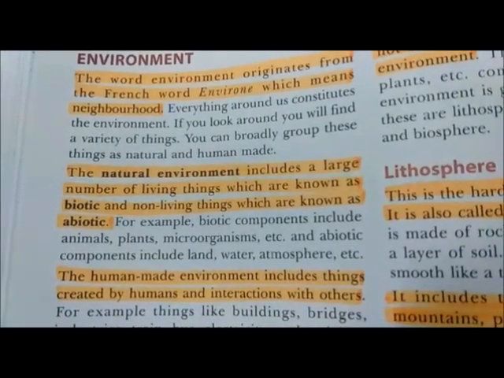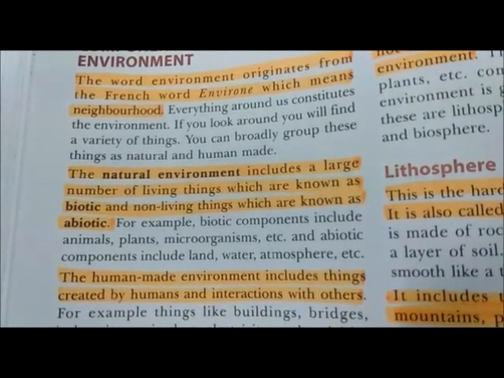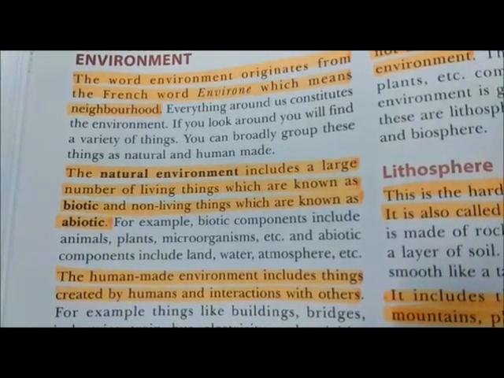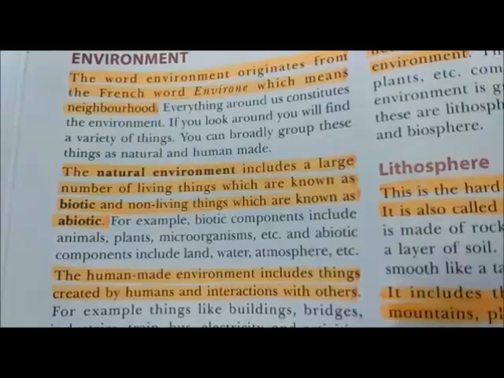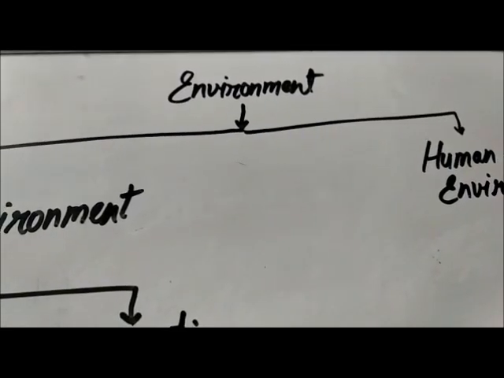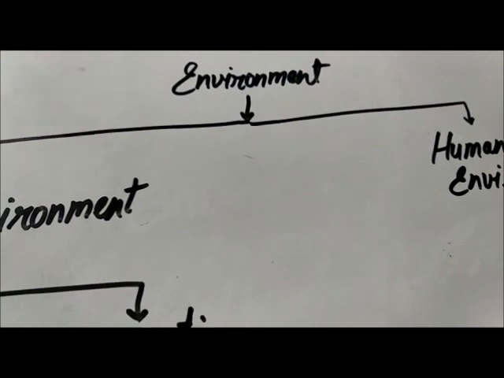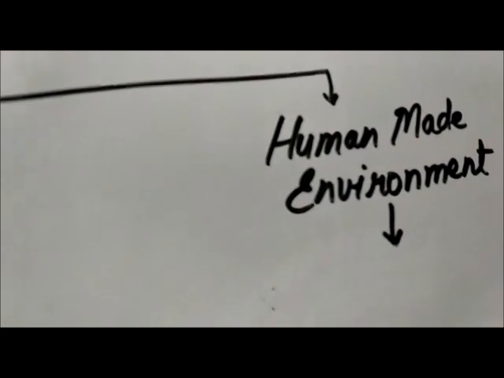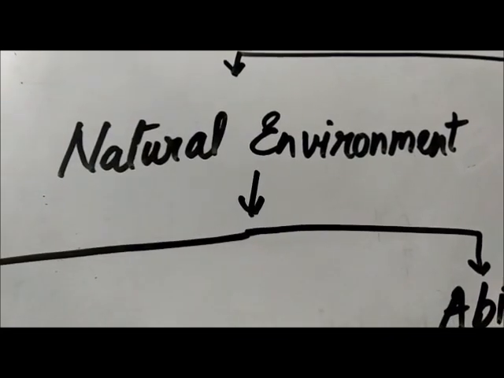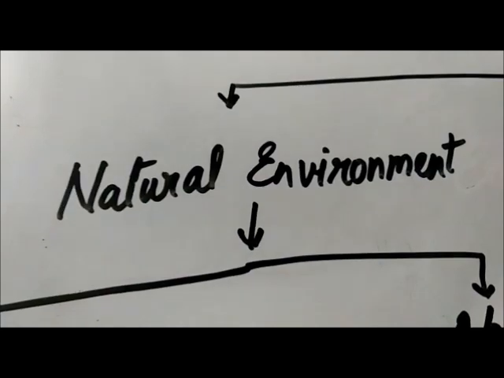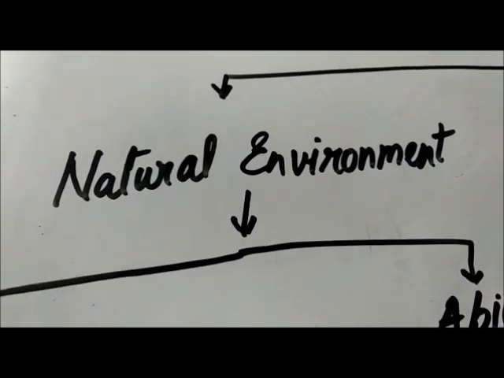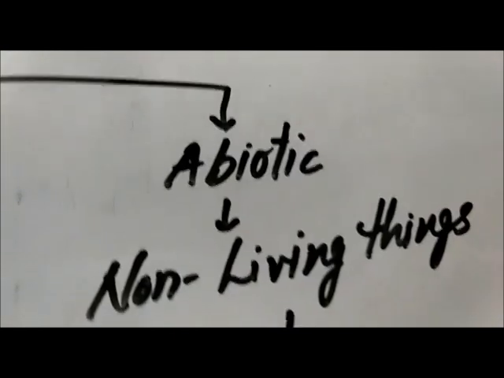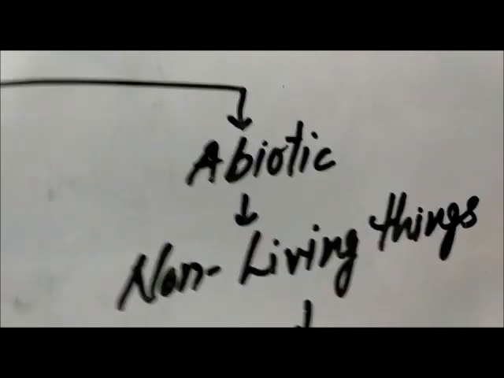You find a variety of things around us, and all the things which constitute the environment can be divided into two parts, that is natural environment and human-made environment. The natural environment includes a large number of living things, which are known as biotic, and non-living things, which are known as abiotic.